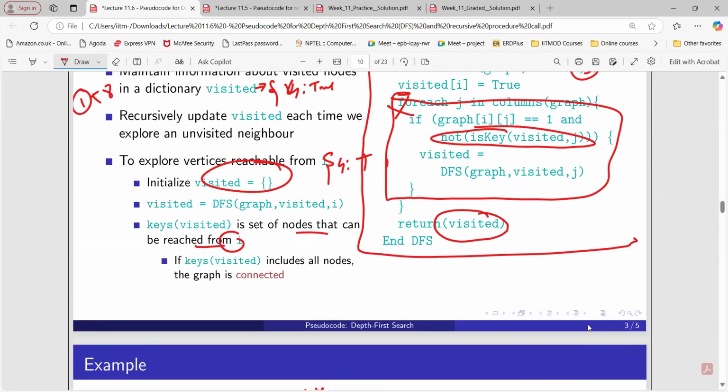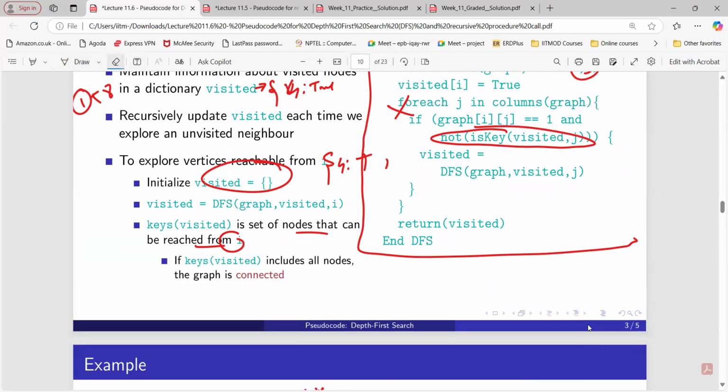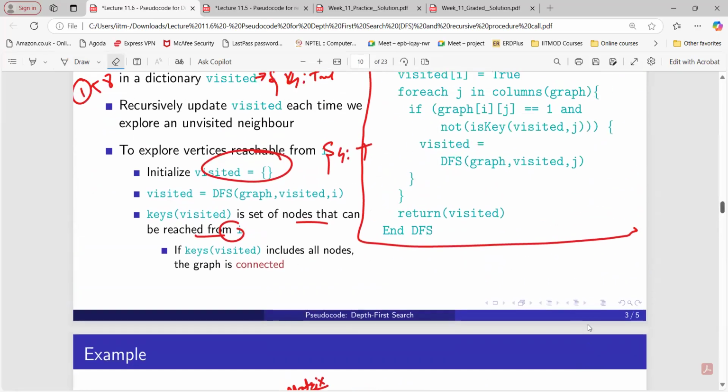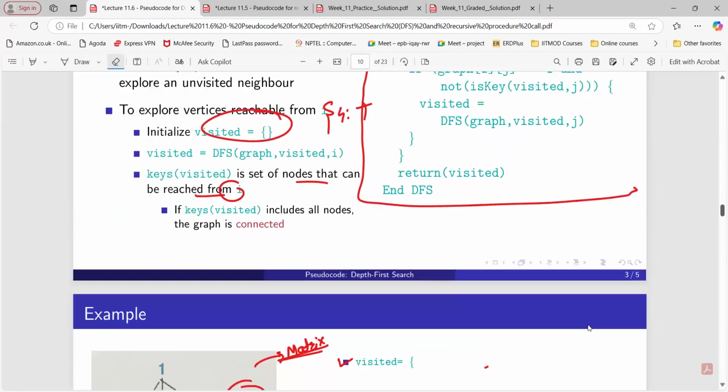So instead of node reach from I visited includes all the node connected. Yeah, so backtracking we have to see here, right? But this is how we explore the node, right? We proceed with the node here.